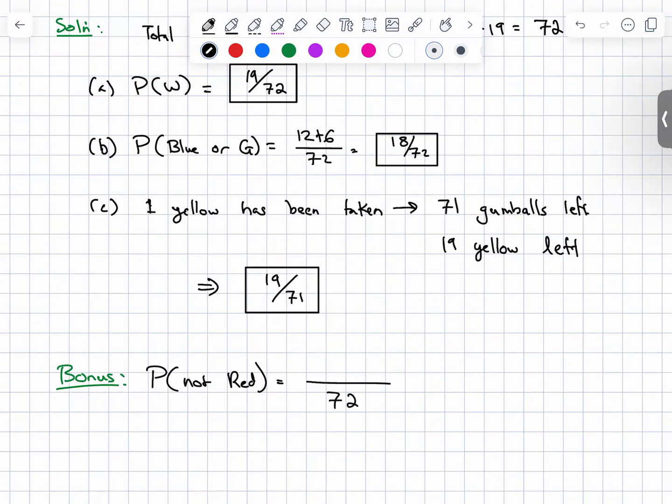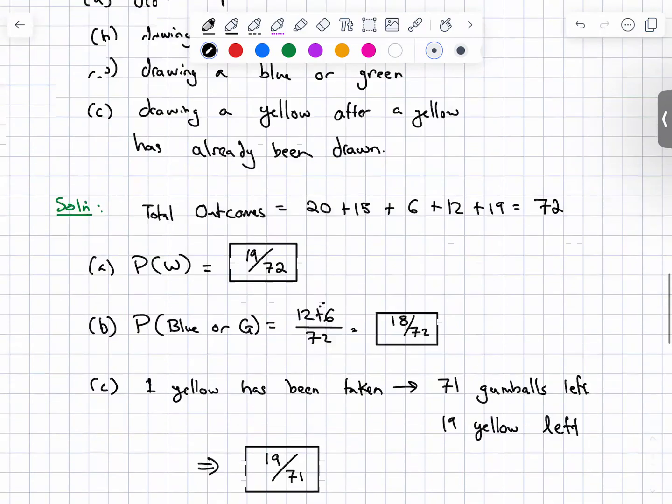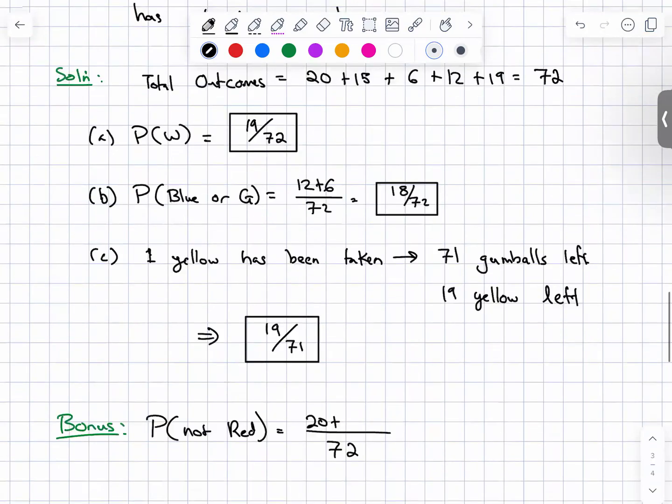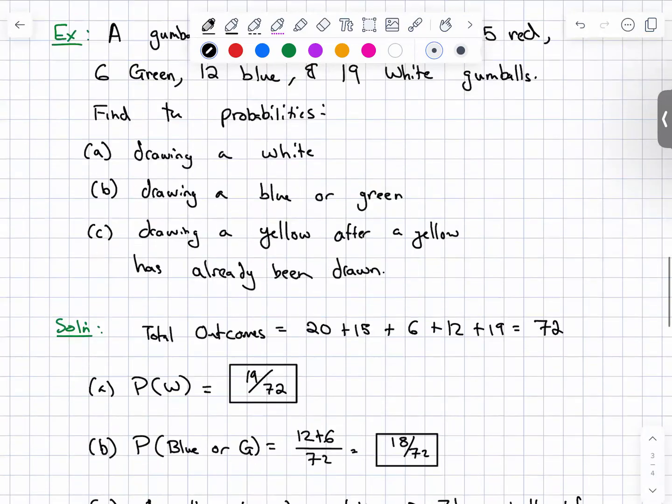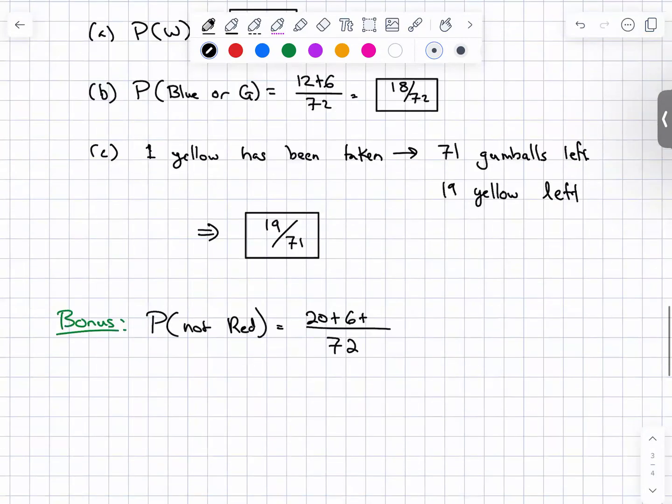And then we add up 20 yellow plus 6 green plus 12 blue plus 19 white, which is 20 plus 6 plus 12 plus 19. So 57 over 72.